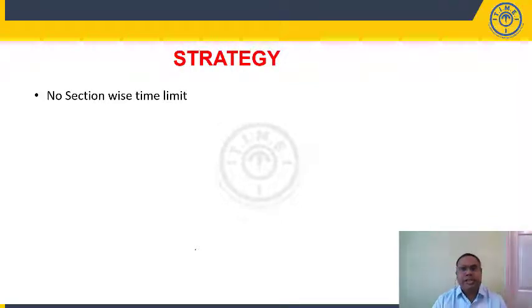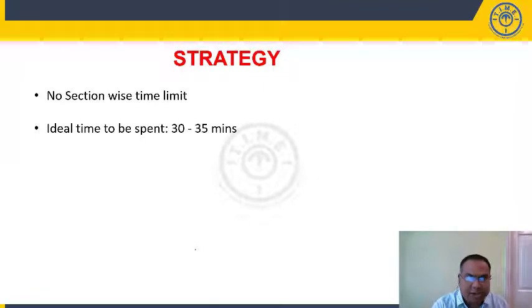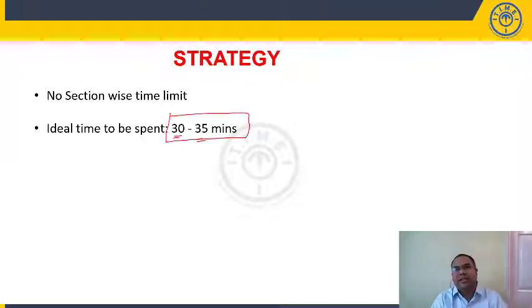As you can see, there is no section wise time limit for the Officer Scale 1 main examination. The ideal time to be spent on the quantitative aptitude section is 30 to 35 minutes. Anything less than this will be a little troublesome, because quantitative aptitude generally involves calculations and numbers. So it is advisable that you spend 30 to 35 minutes on this section out of the total time allotted.